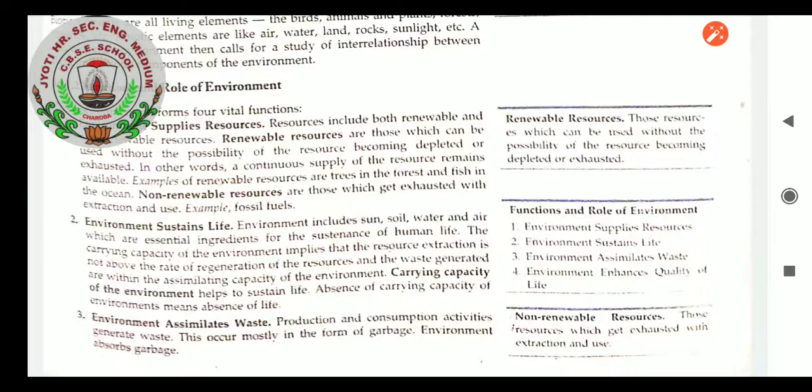Rain water will increase the source of water, but in the same way we are also wasting more water in our day-to-day activities. So we are seeing that the proportion of water consumption will be less compared to water expenditure, and life in the future cannot be possible. But environment sustains life. It makes things possible in the future time also if we are making proper utilization of this environment, that is the sun, soil, water and air.